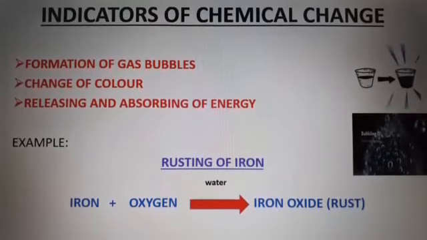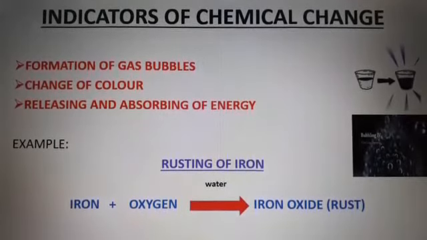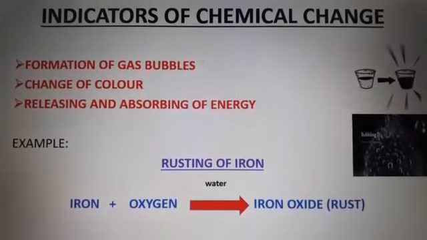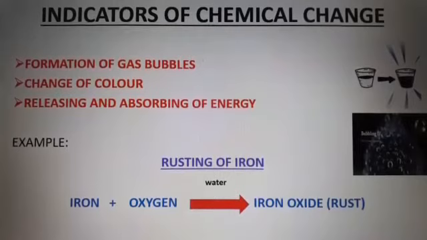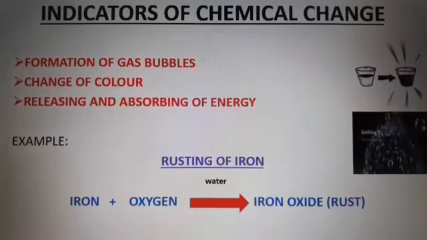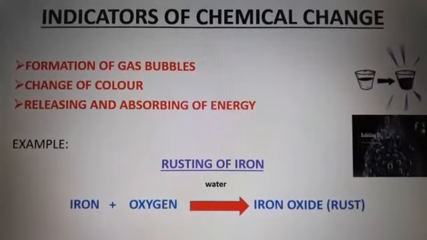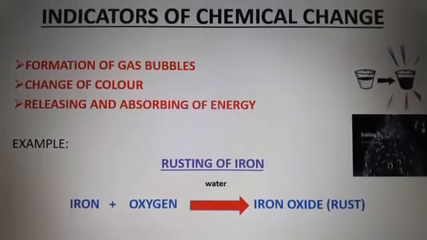Example, the best example of a chemical change is rusting of iron, in which iron when react with oxygen in the presence of water forms iron oxide, which is the rust. So the chemical name of rust is iron oxide. Answers.